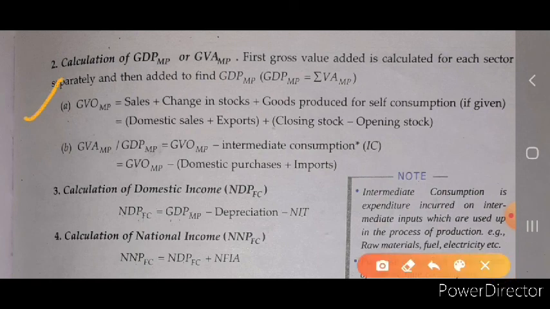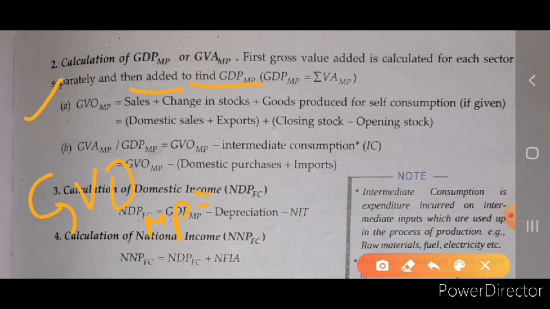So in this, the first step is to calculate the national income by the value added method. Let's see. GVO MP, that means gross value of output at market price, is equal to sales plus change in stock. Okay, whenever the sale is not given in your question and the price and output is given, then you multiply the price and the output to get the value of the sales.